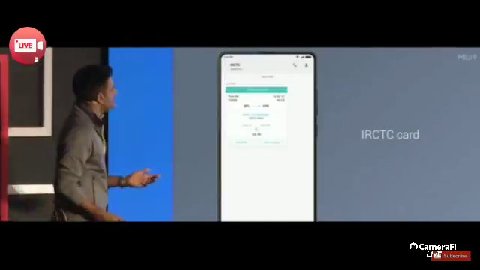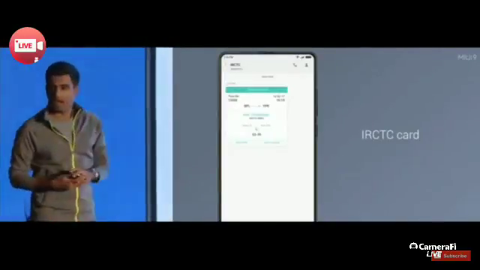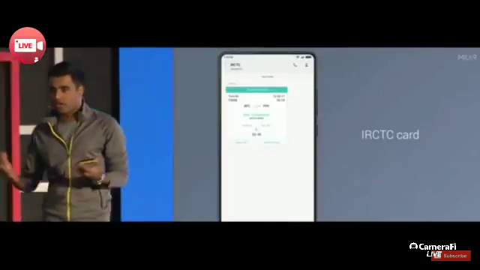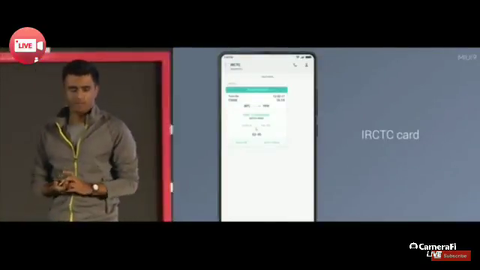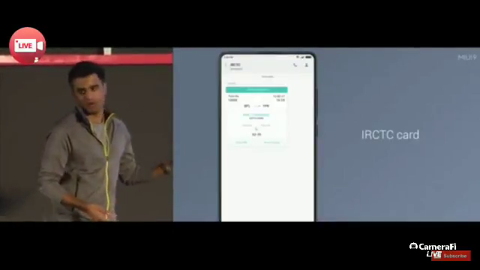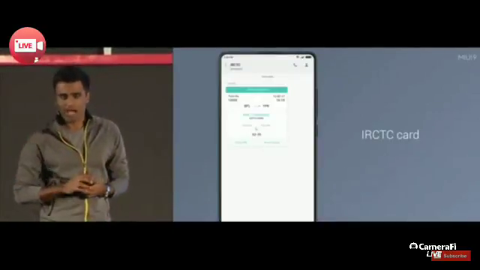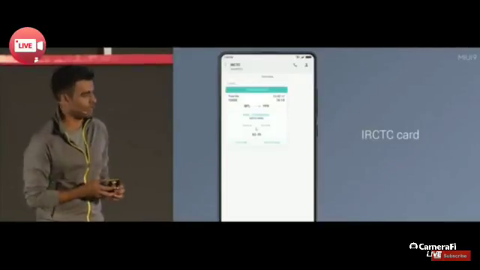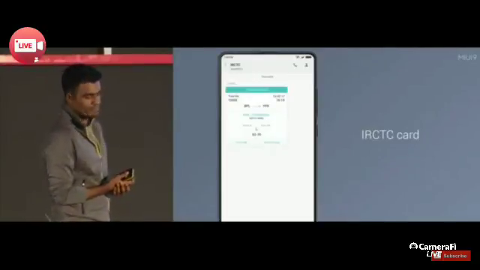I think probably the most important things here maybe are their PNR number, obviously the date and time of your journey, and also your seat number once you get to the train. But not only that, we made it even better by adding these action buttons. So you can, with one tap, check your PNR number or add this trip to your calendar.